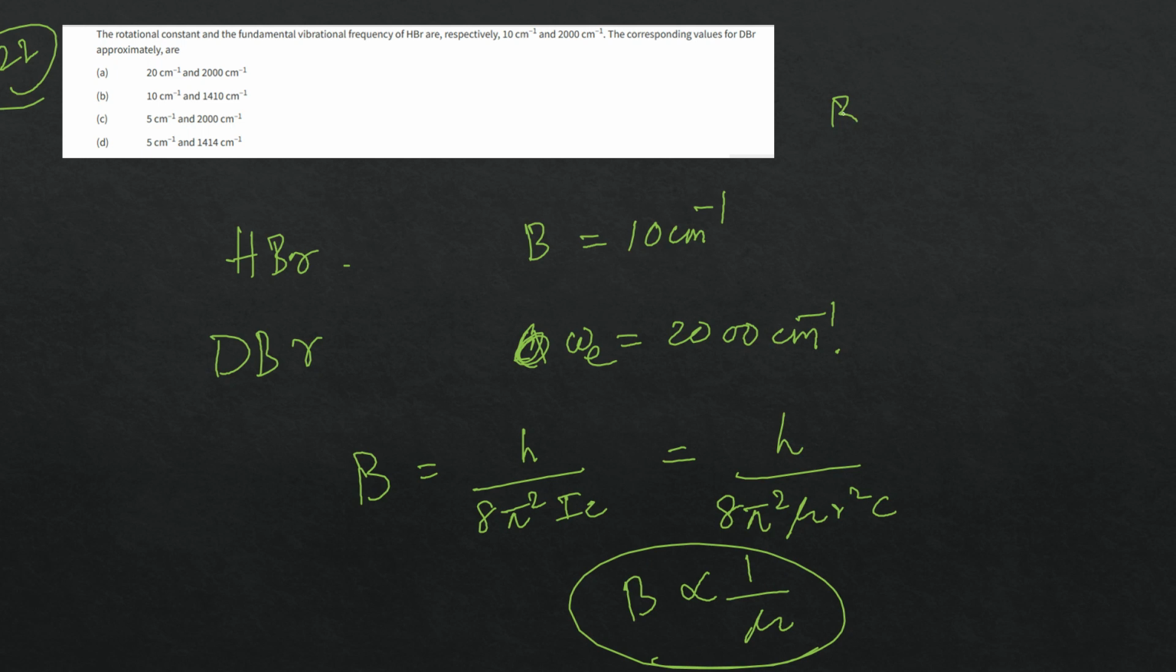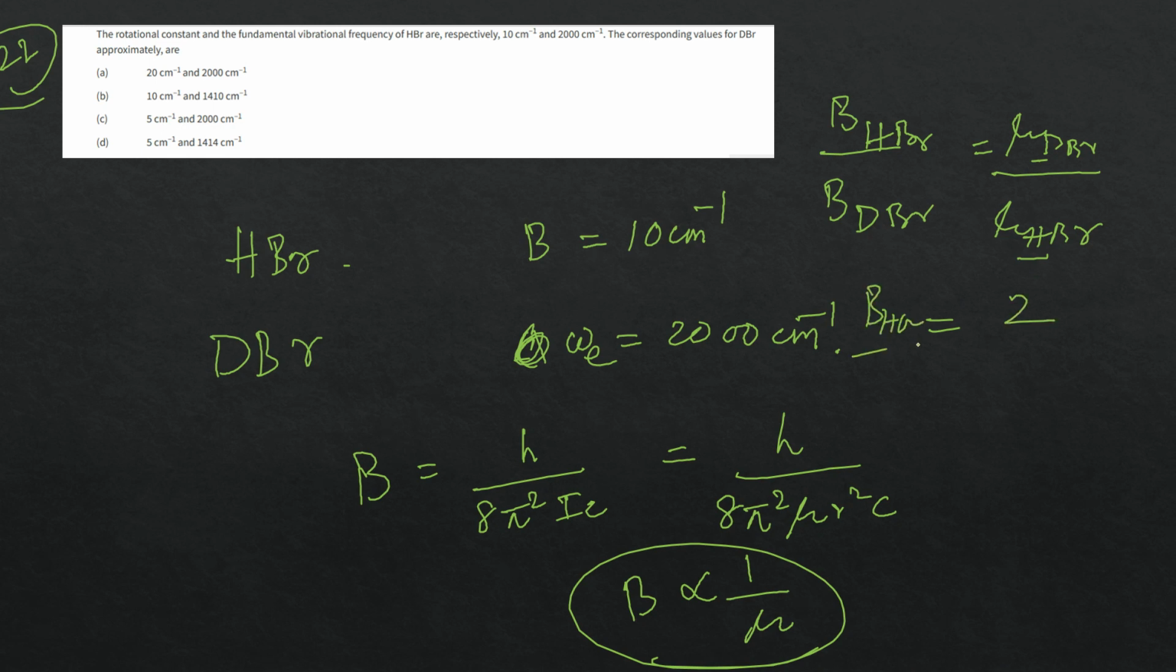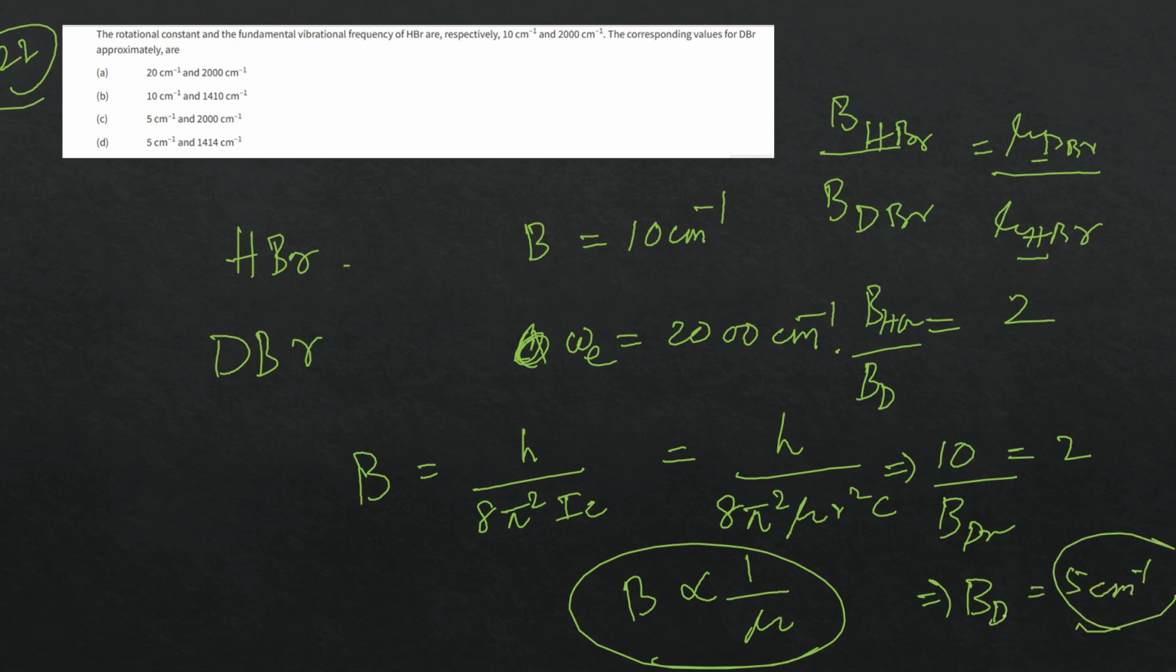The reduced mass. So B of HBr by B of DBr will be mu of DBr by mu of HBr. This is hydrogen and this is deuterium, so this should be only two. So B HBr by B DBr will be two. B HBr is 10, so 10 by B DBr is equal to 2. So B DBr will be 5 centimeter inverse. That's the answer.